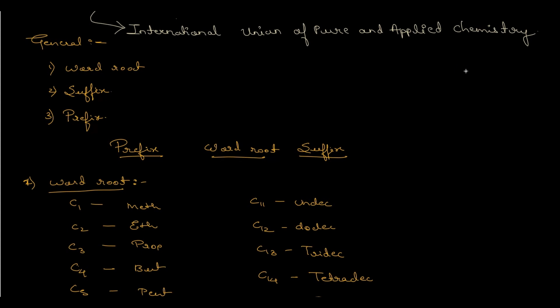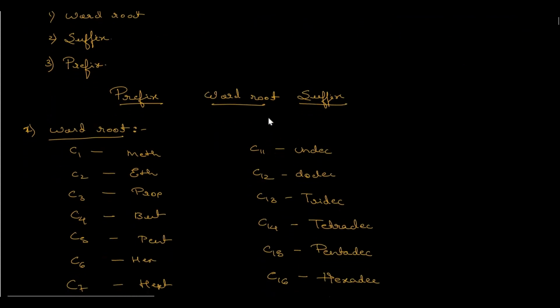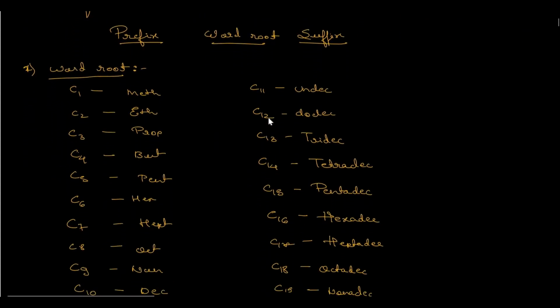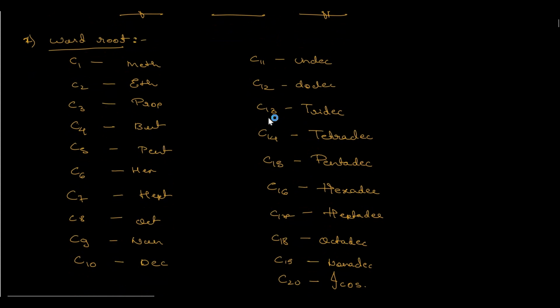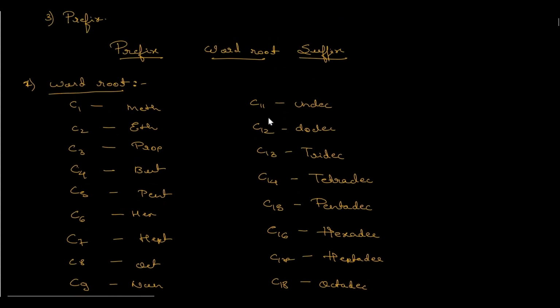So we'll try to learn one by one. So the very first one is the word root. Word root consists of the longest chain of carbon. While counting the longest chain of carbon, we need to understand what specific word root we need to assign for that number of longest chain.